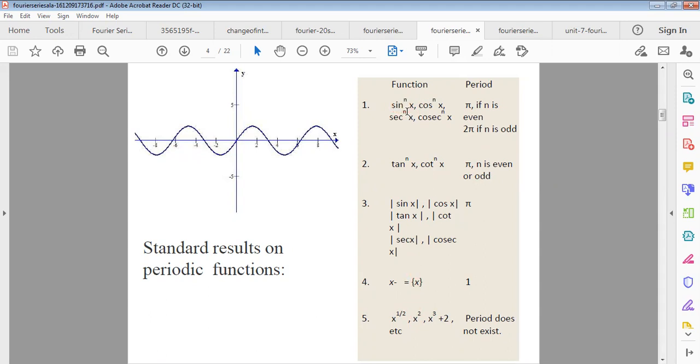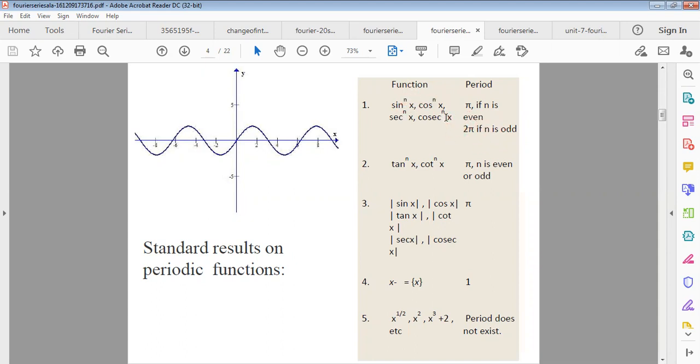Remember it: sin to the power n x, cos to the power n x, sec to the power n x, cosec to the power n x. The period will be pi if n is even, and twice pi if n is odd. It depends on the power n. So the period will be only pi when n is even, but when n is an odd number, then twice pi will be the period.